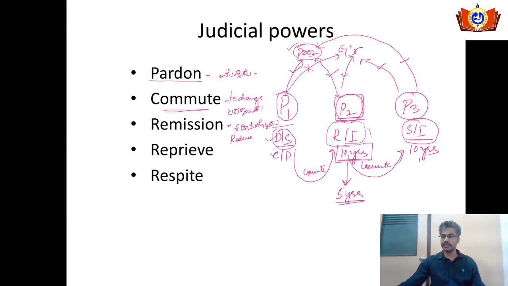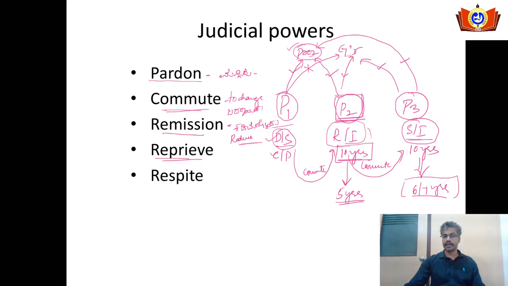If it is simple imprisonment for 10 years, it might be changed to 6 years or 7 years of simple imprisonment. In case of remission, they are not changing the character of the punishment. Rigorous imprisonment remains rigorous, and simple imprisonment remains simple. Only the time or the duration is changed.